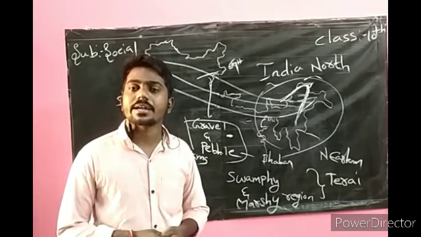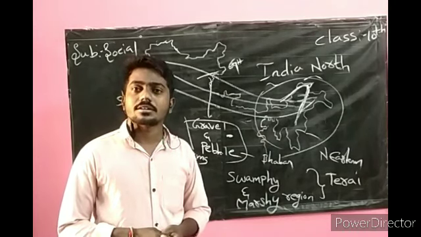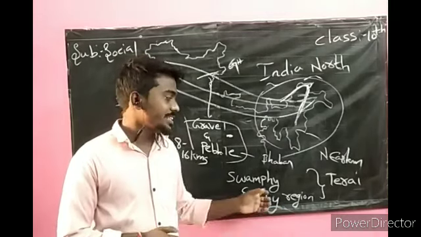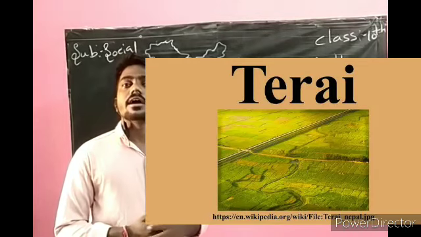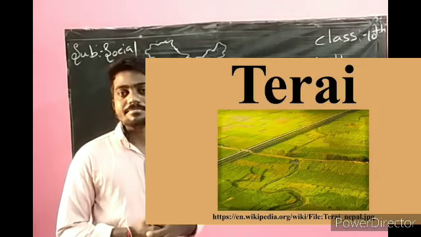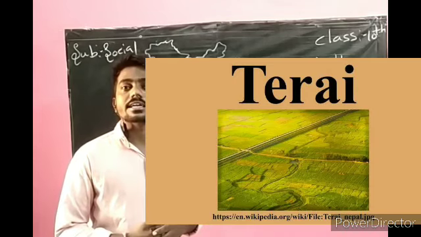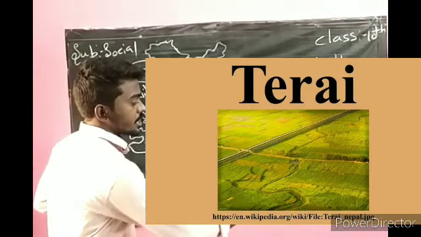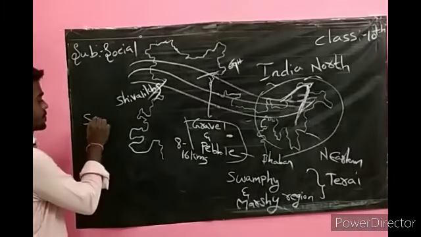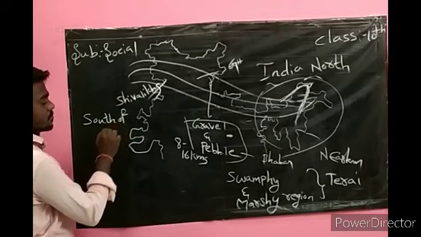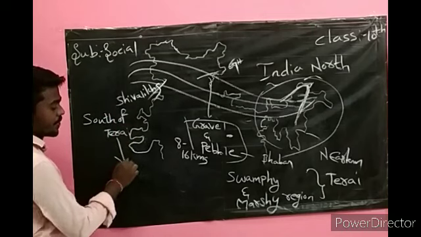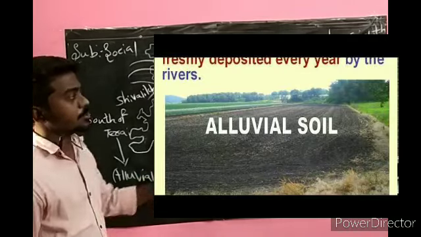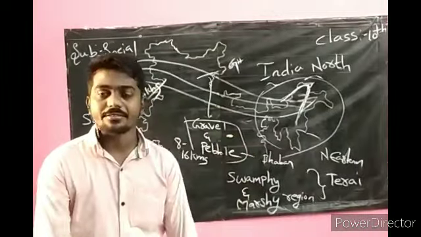When the migration happened during India's partition, a lot of people settled in that region. This region is helpful for agriculture. They cleared the total forest and did farming in that region. This is about the Terai. In the south of Terai, we have alluvial soil. Okay, this is about the Indo-Gangetic Plain.